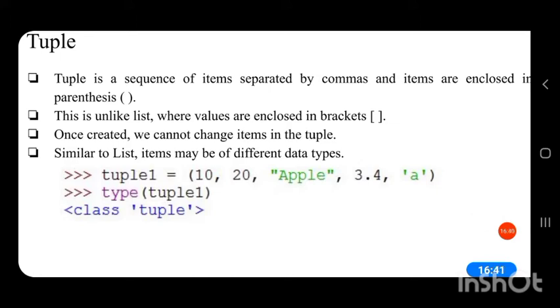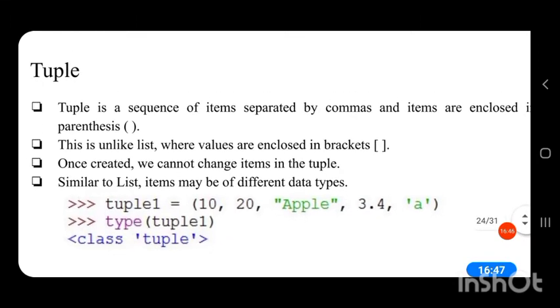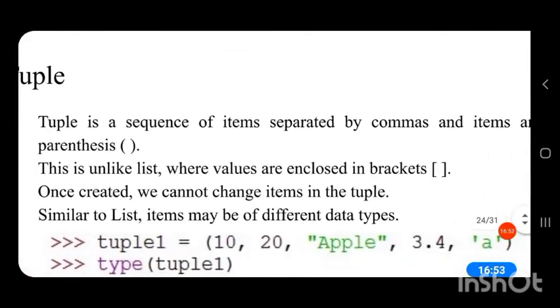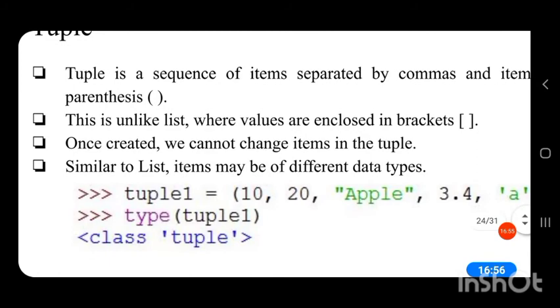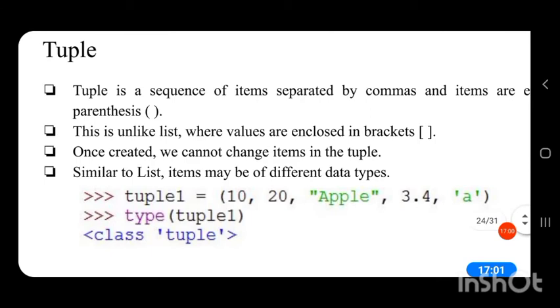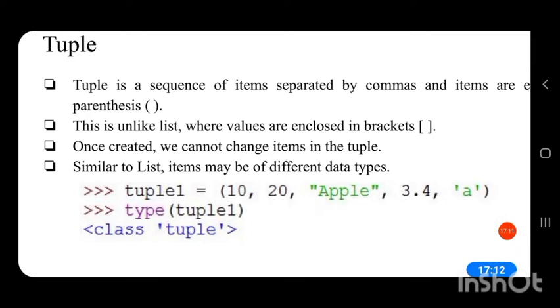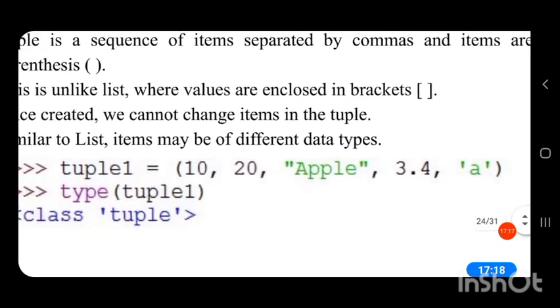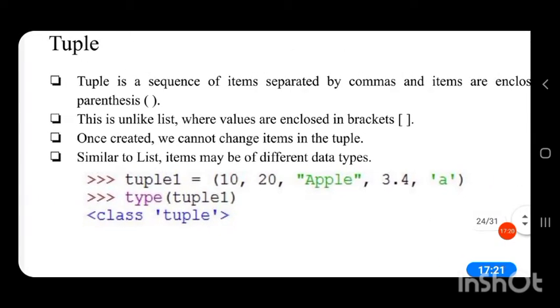This is the parenthesis, but in a list we enclose the items inside square brackets. Once created, we cannot change the items in a tuple. Similar to a list, items may be of different data types. So in a tuple, the items can be of different data types.